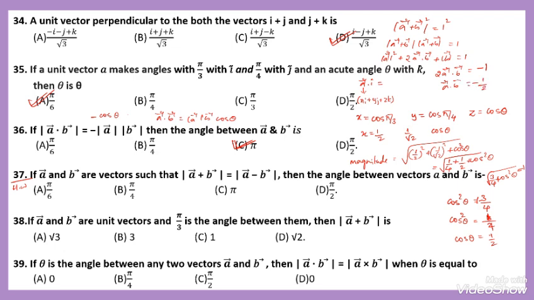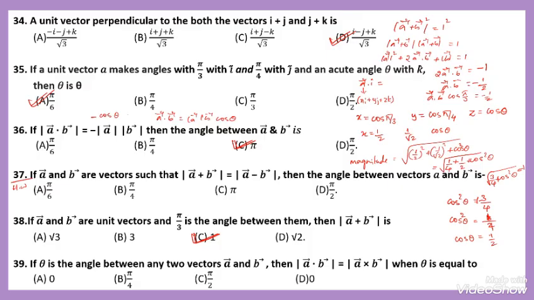According to this result, A dot B is equal to magnitude of A into magnitude of B into cos theta. What is the angle? Cos pi by 3 is 1 by 2. Here vector A dot vector B cos pi by 3 is equal to minus 1 by 2. The value of cos pi by 3 is 1 by 2. This 1 by 2 and this 1 by 2 get cancelled. We have minus 1, or else 1. That is, the result is 1.